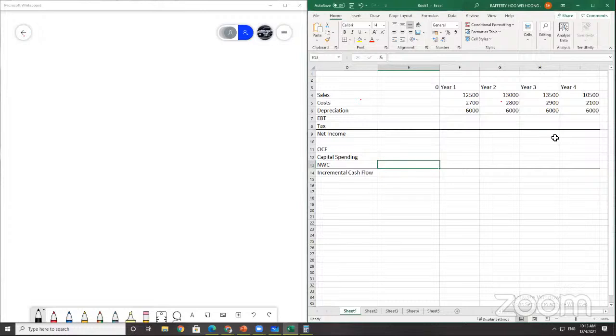Just put down negative. Net working capital will be negative, of course. You should know that: negative 300. Just transfer it over: negative 350, negative 400, and negative 300. This one is unknown. You need to find it yourself. All right, so these are the figures that we transfer from the question to your cash flow.